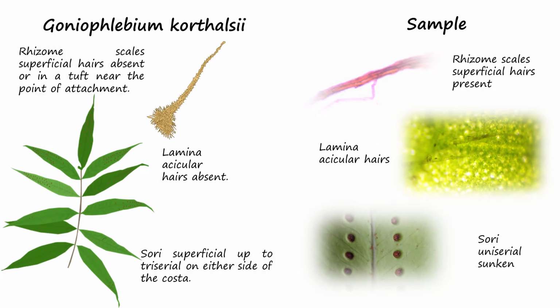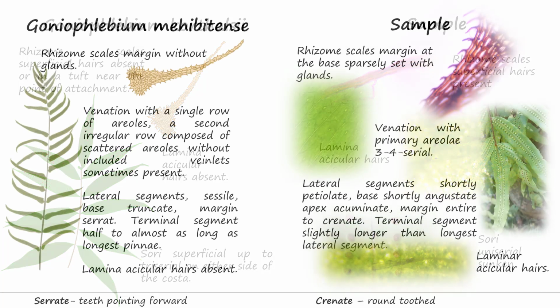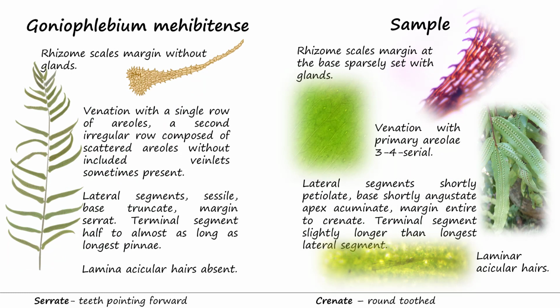Goniophlebium cortalsi differed from the sample in several traits, that is, rhizome scales superficial hairs absent or in a tuft near the point of attachment, laminar acicular hairs absent, sori superficial, and up to triserial on either side of the costa. Goniophlebium mahibitans of the percussum group was discounted as the identity of the sample due to its single row of areoles and sometimes a second irregular row of areoles without veinlets, rhizome scales margin without glands, laminar acicular hairs absent, frond lateral segments sessile, base truncate,